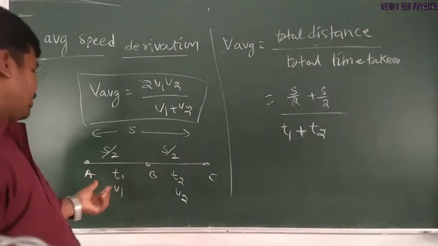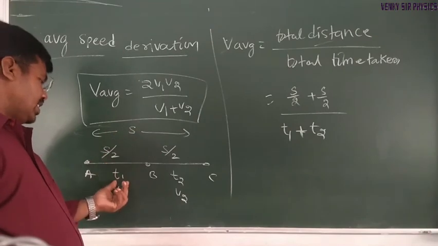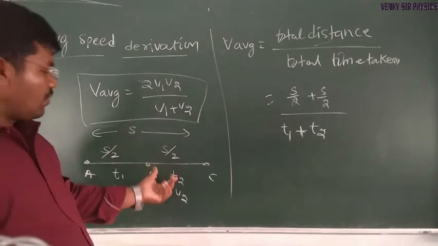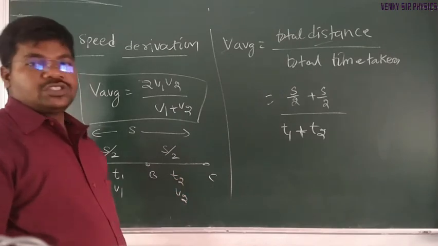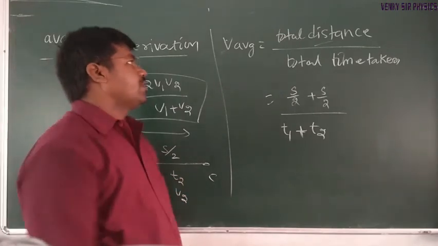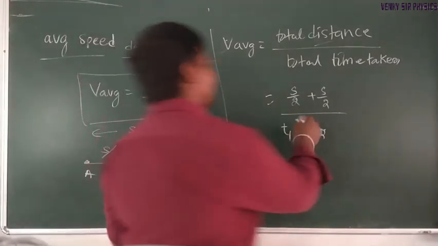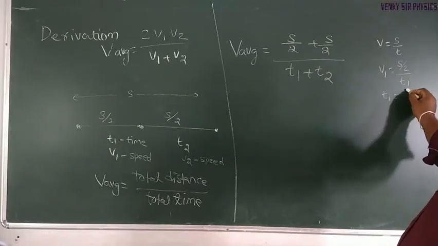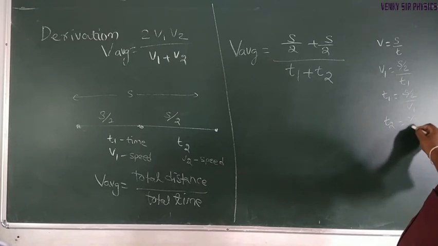Here a particle covers half of the total distance in t1 time with v1 speed, and the remaining half of the distance in t2 time with v2 speed. So average speed is total distance divided by total time taken. Here t1 is equal to s divided by 2 divided by v1, and t2 is equal to s divided by 2 divided by v2.